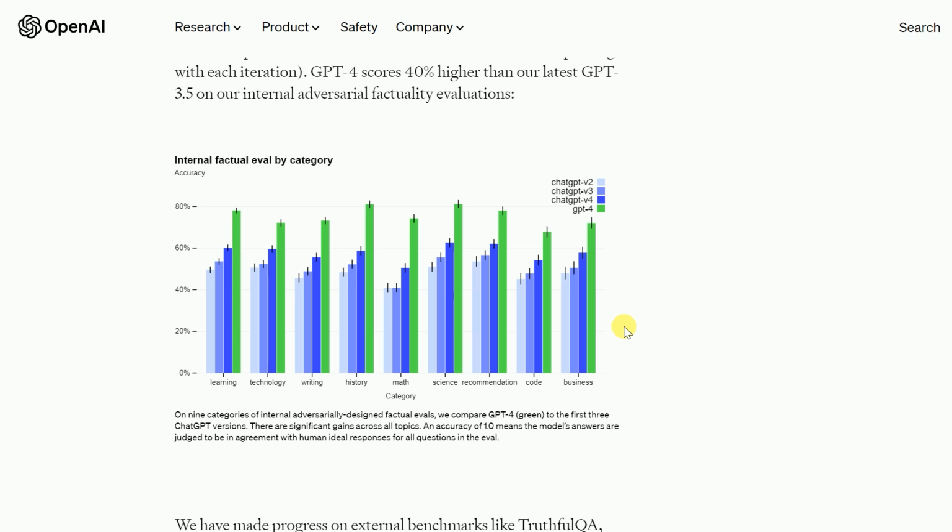So we can see that it has 80% accuracy in learning and history, which is good, and in science it's working perfectly fine. In recommendations also 80%. But if we talk about technology, that's around 70%, and code is also 70%, because ChatGPT 4 is not giving good answers on coding prompts.